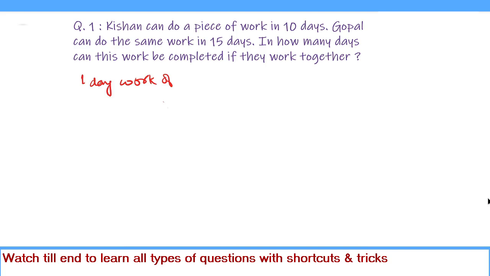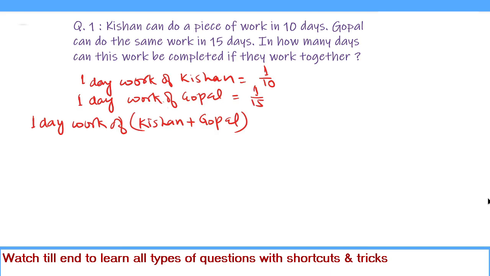1 day work of Kishan equals 1 upon 10 of the work. 1 day work of Gopal equals 1 upon 15 of the work. When they work together, 1 day work of Kishan plus Gopal equals 1 upon 10 plus 1 upon 15. The LCM of 15 and 10 is 30.